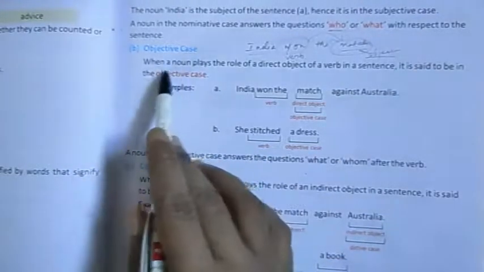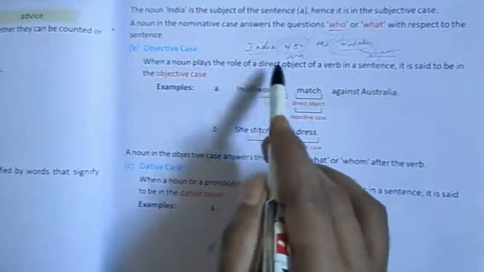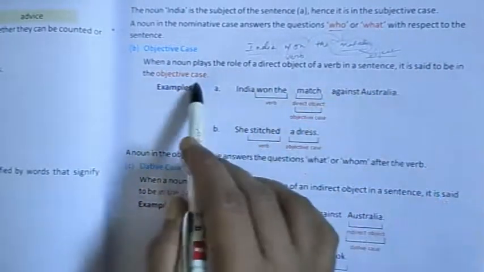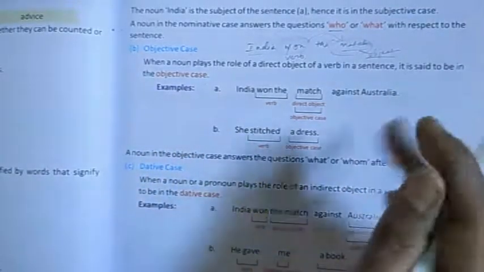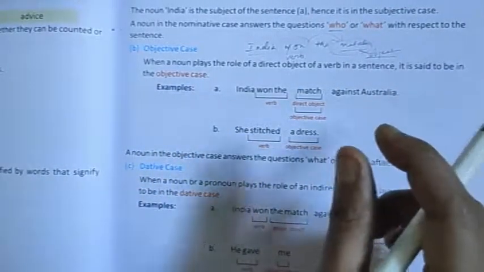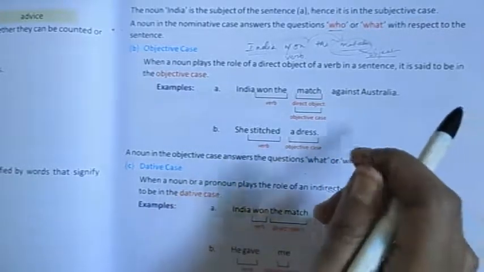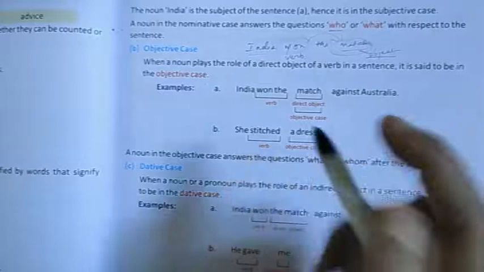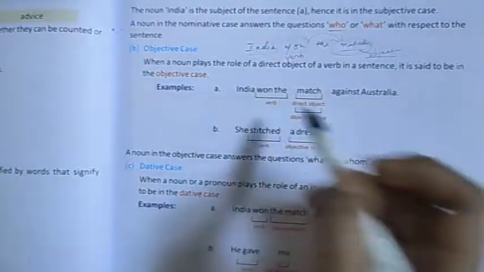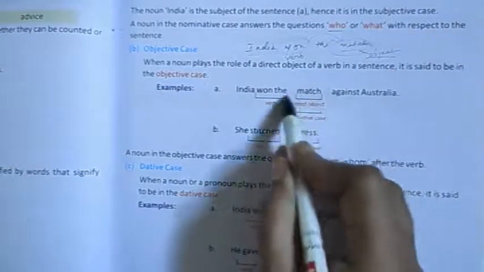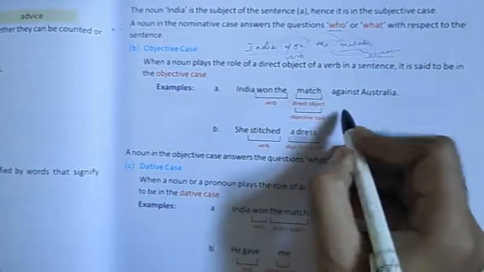When the noun plays the role of a direct object of the verb, it is said to be in the objective case. Means when the noun working as object is your direct object, it is your objective case. For example, India won the match. So match is my direct object.